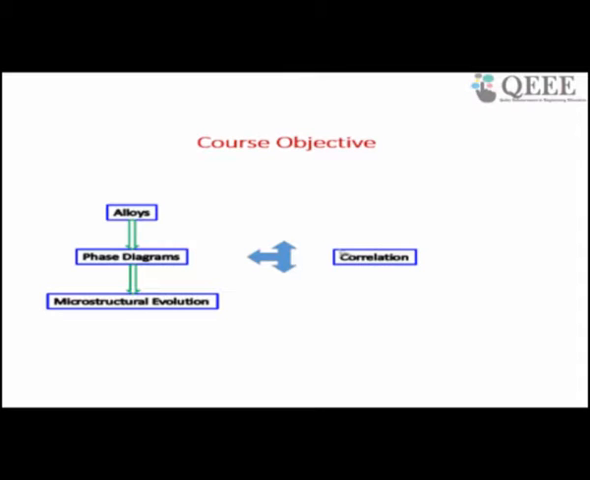As you know, there are different kinds of alloys, and each alloy will have different phases. By using a phase diagram, you can determine the different equilibrium phases under the conditions of temperature and pressure. So the objective of this course is to understand the phase diagrams of different alloys, and the second objective is to understand the microstructural evolution at different temperatures using phase diagrams.